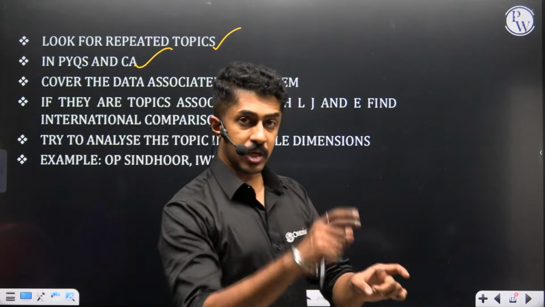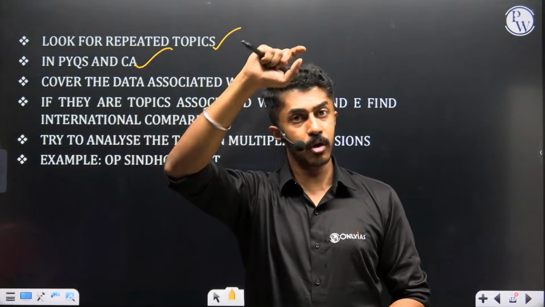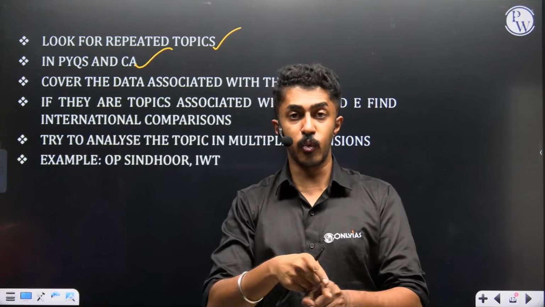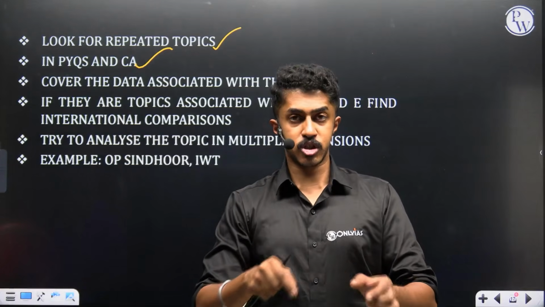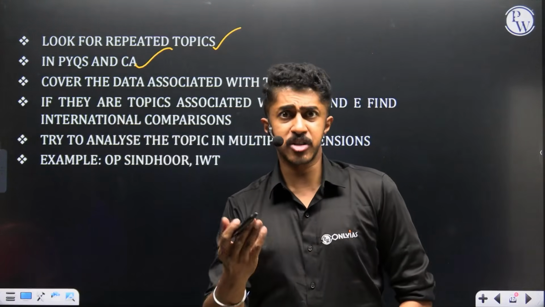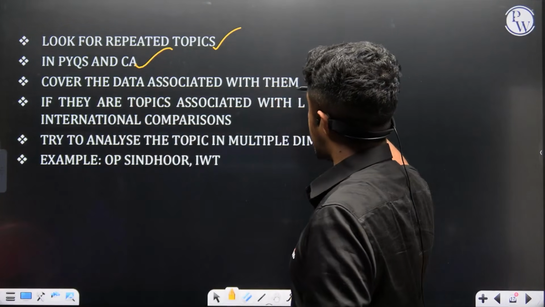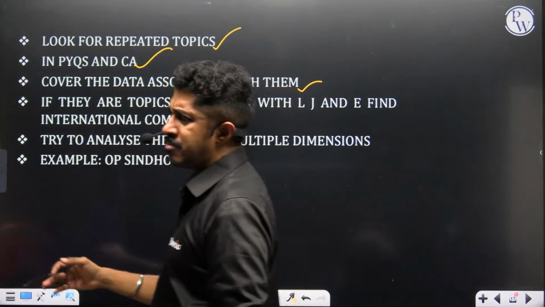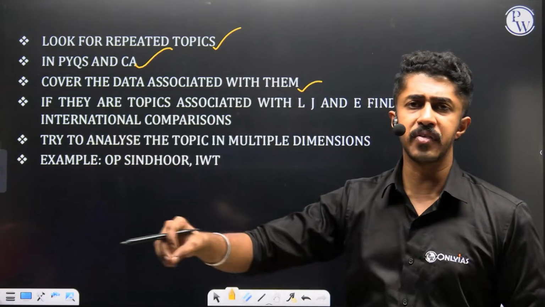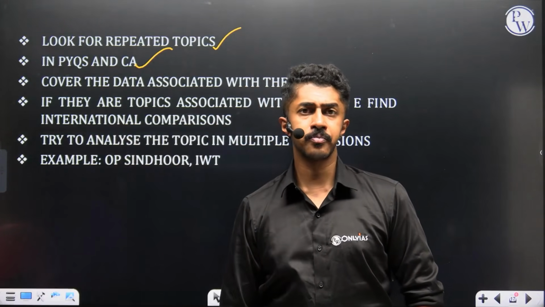So you will take up the content section of the MCAs right from September or July onwards last year, and start checking out which topics or which bill, which act, which constitutional functionary has been repeatedly coming in the paper. Even Election Commission of India could come as a question. Cover the data associated with them. Don't randomly write statements like Vice President is like this or that, or Election Commission of India does not have power, this compromise, etc. Give proper data for this.